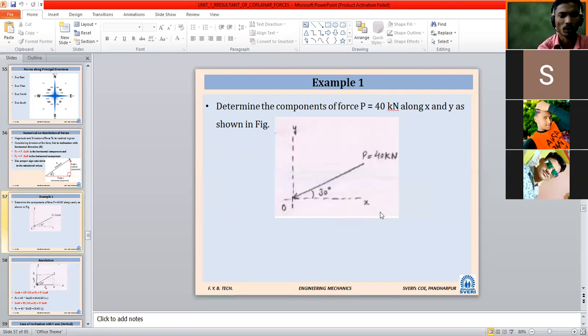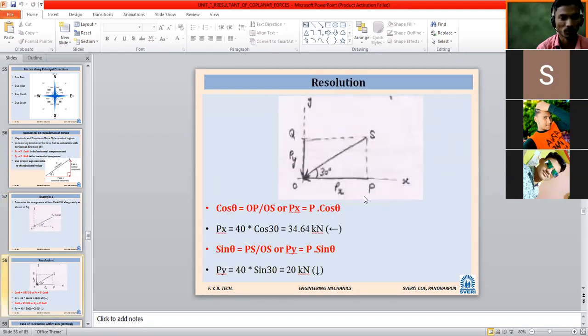We studied the law of transmissibility of force: if we extend the line of action of the force, we have to check whether it is going towards the positive x-axis, negative x-axis, positive y-axis, or negative y-axis. That we have to see after extension.